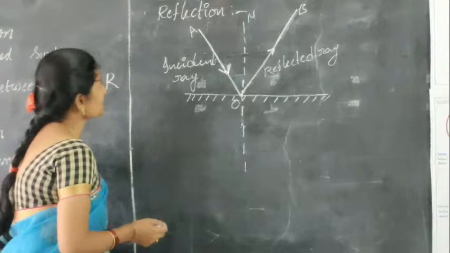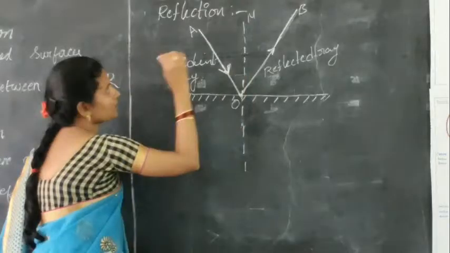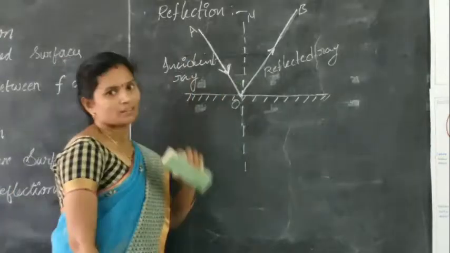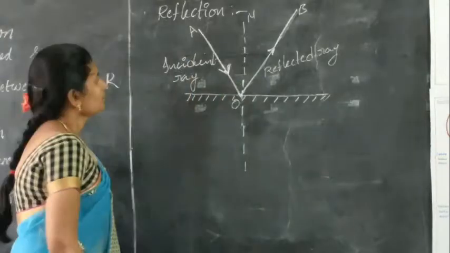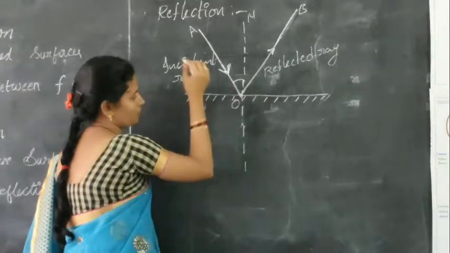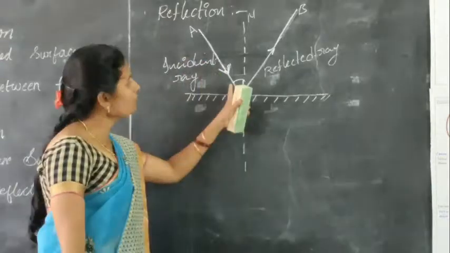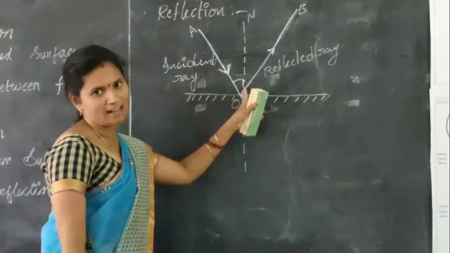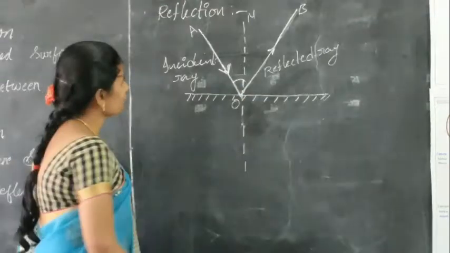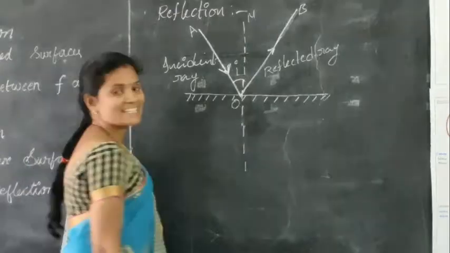Here the angle made by the incident ray with the normal to the surface is known as the angle of incidence.